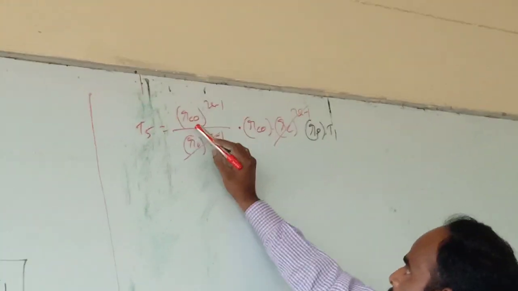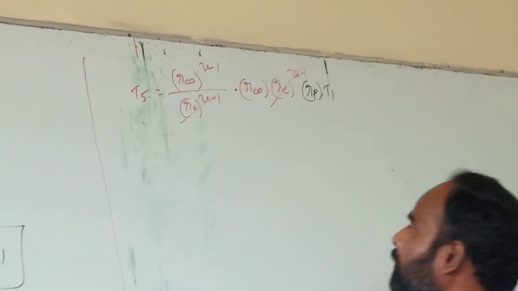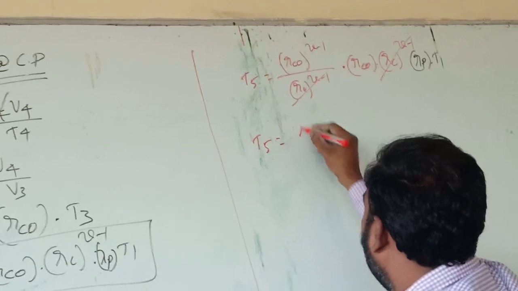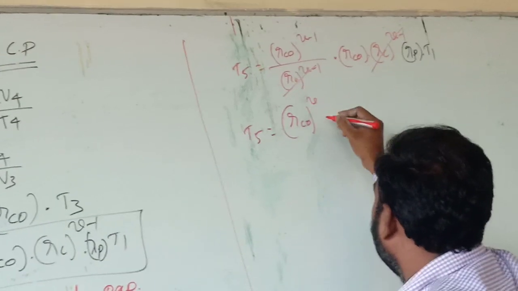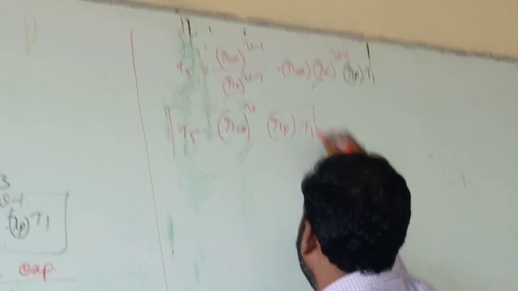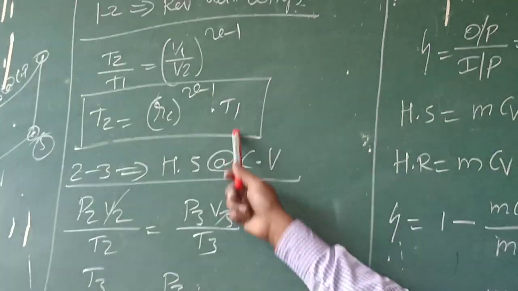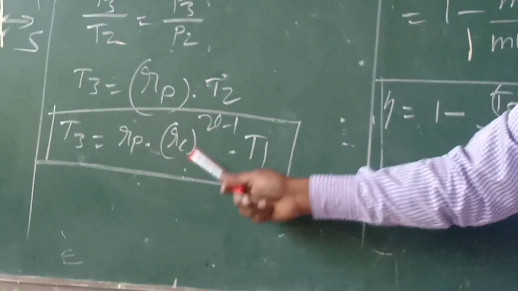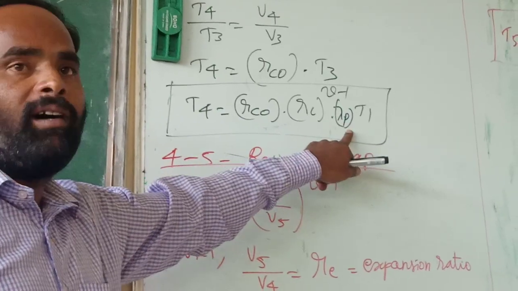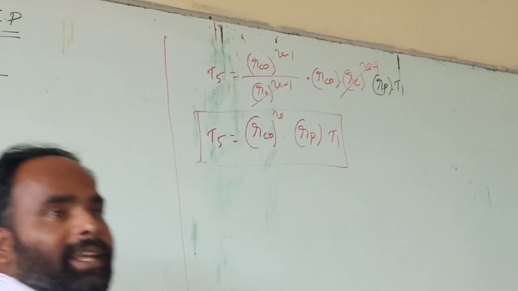Now here in the numerator we have RCO power gamma minus 1, RC power 1. So the base is the same, so we can add it. Then T5 will be equal to RCO power gamma into RP into T1. Okay, so now I got the equations: T2 in terms of T1 is RC power gamma minus 1 into T1, T3 equal to RP into RC power gamma minus 1 into T1, T4 equal to RCO into RC power gamma minus 1 into RP into T1, and T5 equal to RCO power gamma into RP into T1.